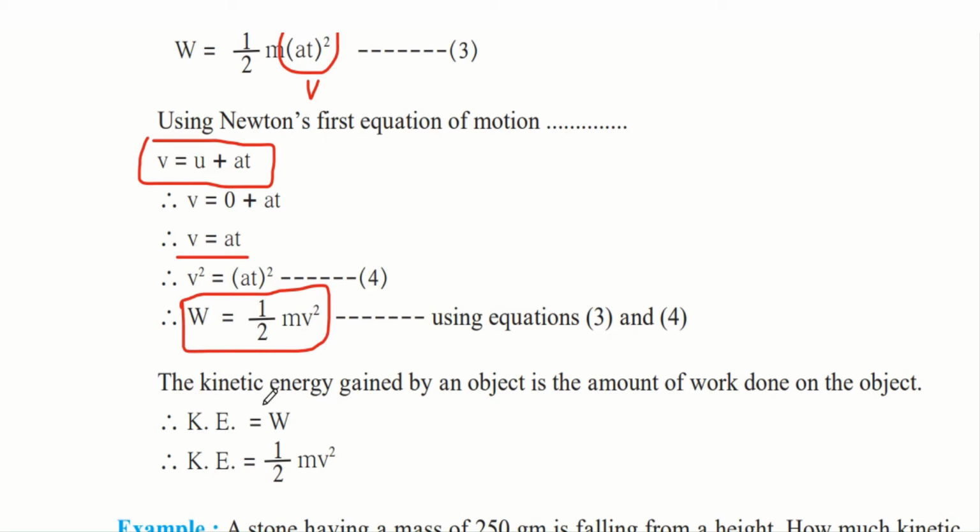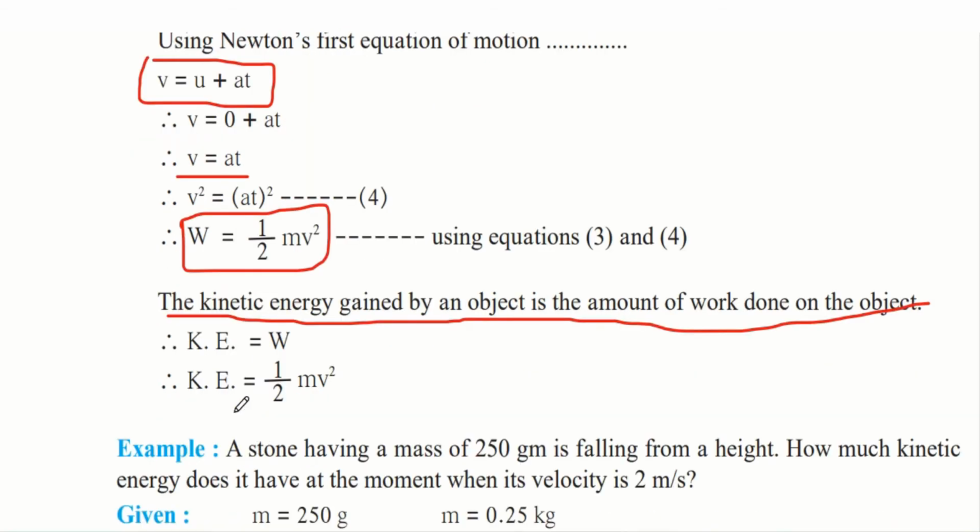Therefore, we know that kinetic energy is the same as work. The kinetic energy gained by an object is the amount of work done on the object. And we will substitute this W that we derived in the kinetic energy formula. So now we get this formula for kinetic energy, that is half into mv square, because the initial velocity was 0, because it was a stationary object.